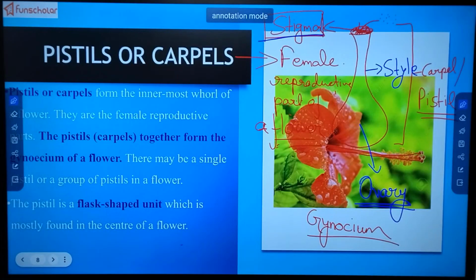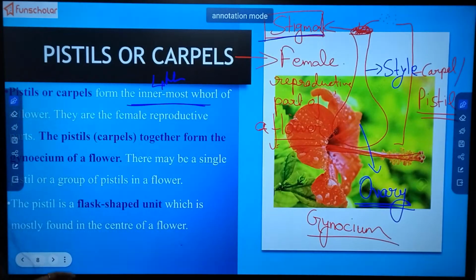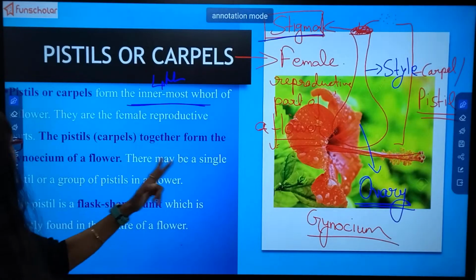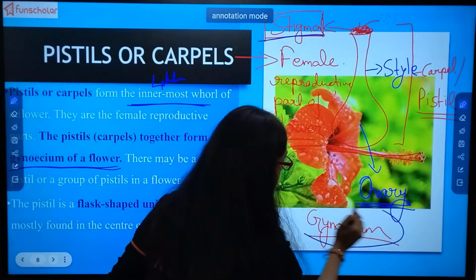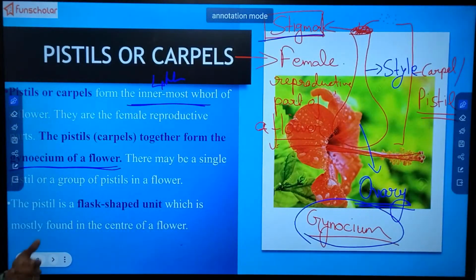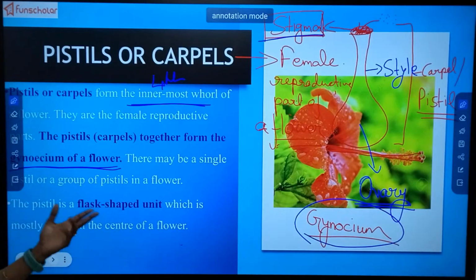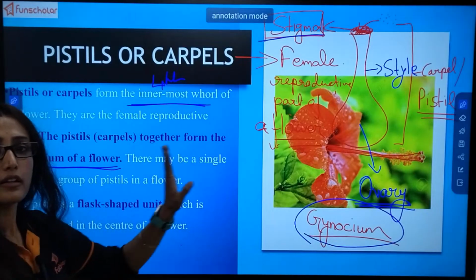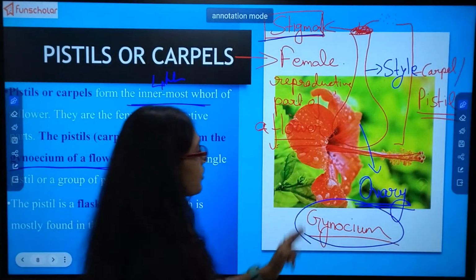Pistil or carpel forms the innermost or fourth whorl of the flower. They are the female reproductive part. The pistils together form the gynoecium of the flower. Just like all other parts, this is the gynoecium. Male was androecium, female is gynoecium. There may be a single pistil or a group of pistils in a flower, just like the stamens. The pistil is a flask-shaped unit which is mostly found in the center of the flower.